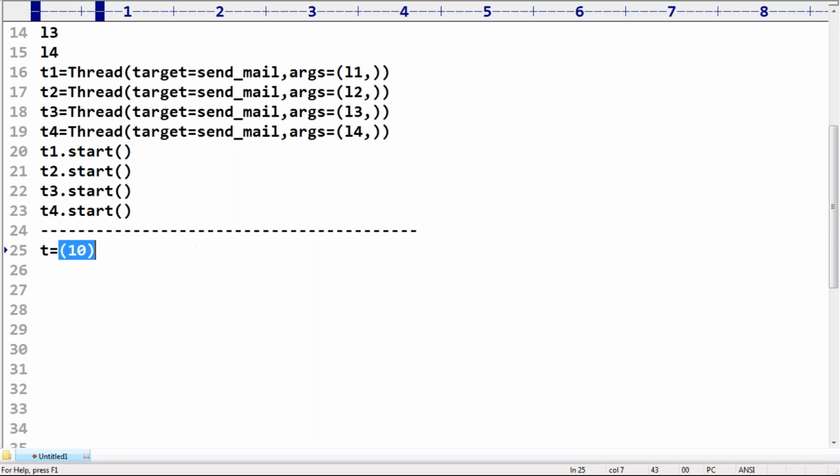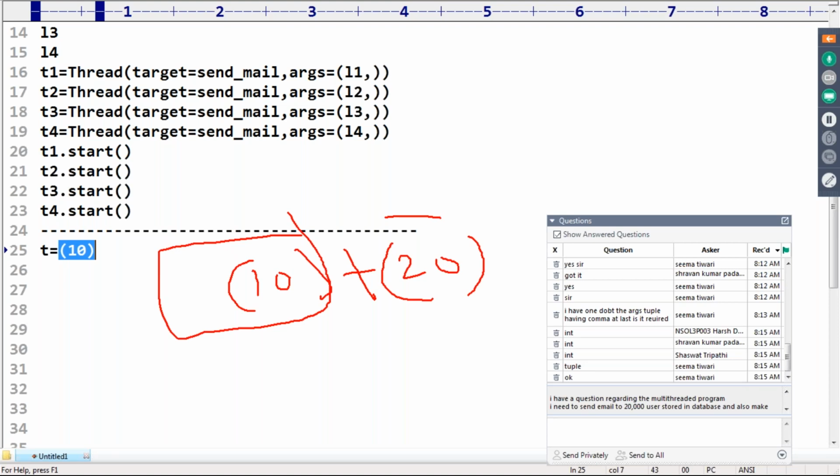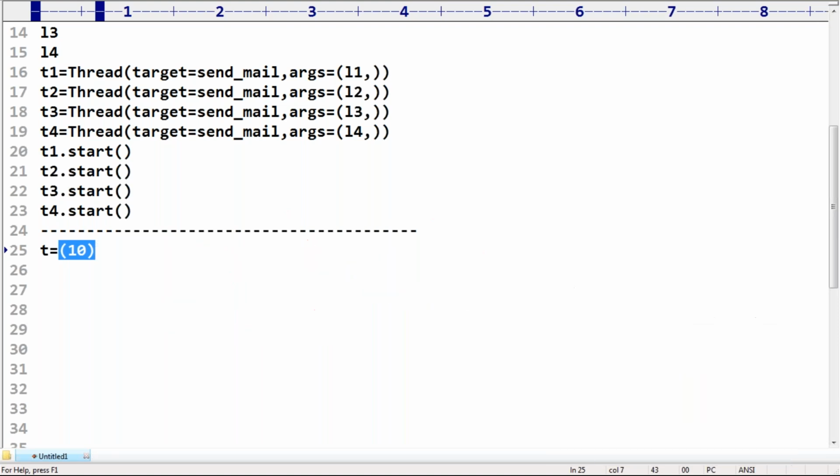Are you getting it? Normally, 10 plus 20, I want to find 30. Sometimes we can write it like this also, within parentheses. Then automatically it will become int. It is not a tuple. So we have to write t is equal to 10 followed by a comma, like this.